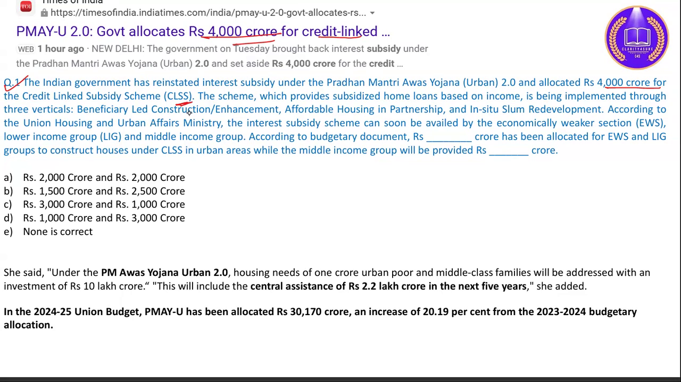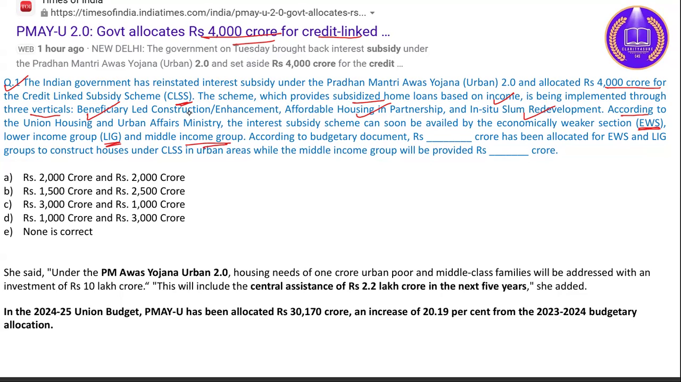What is the function of this scheme? It provides subsidized home loans based on income, and is being implemented through three verticals. Remember these three verticals: beneficiary led construction or enhancement, affordable housing in partnership, and in situ slum redevelopment. According to the Union Housing and Urban Affairs Ministry, the interest subsidy scheme can soon be availed by economically weaker sections, low income groups, and middle income groups, MIGs.